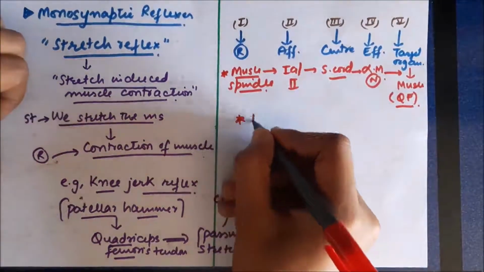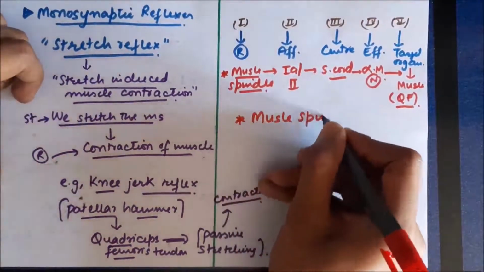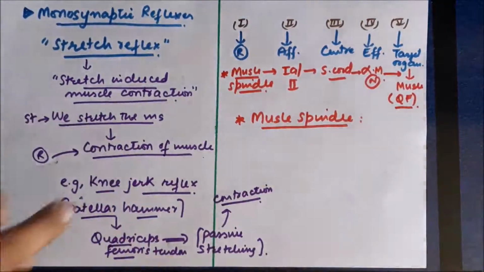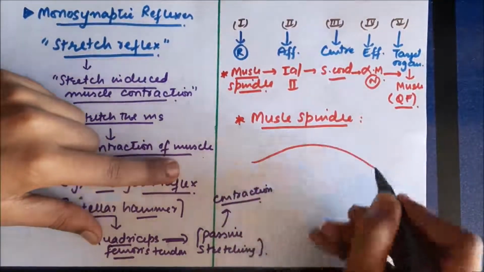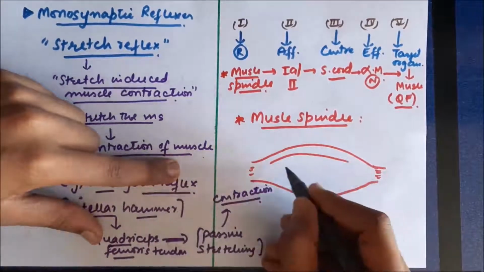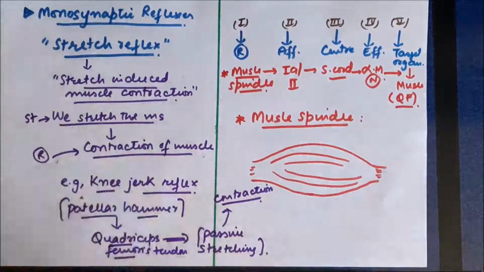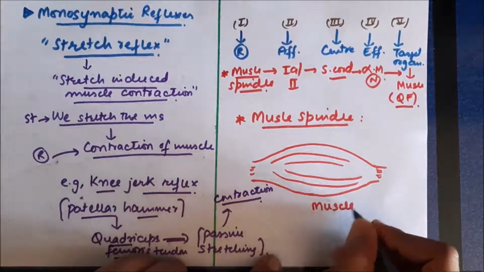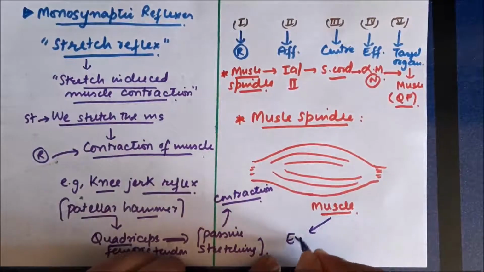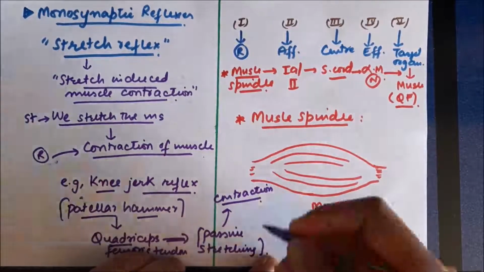Now, in order to have a better understanding of this reflex, we should first of all have some knowledge about the muscle spindle. Muscle spindle is basically a receptor which is present in the belly of the muscle. If this is a muscle, this is the tendon of the muscle, and in the center is the belly of the muscle. Now this belly of muscle consists of 2 types of fibers. The fibers which are actually responsible for contraction of muscle, that means actin myosin, are known as extrafusal fibers.